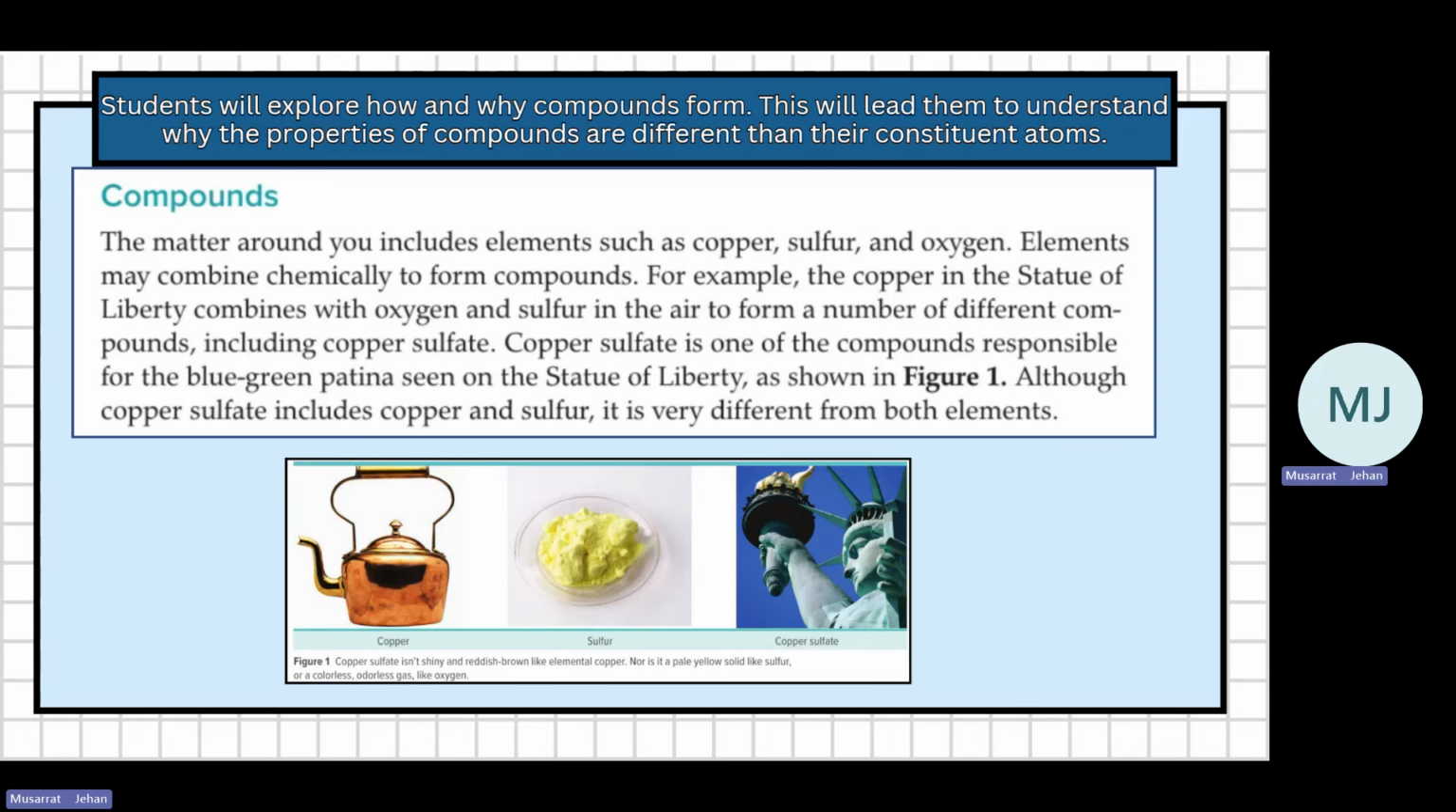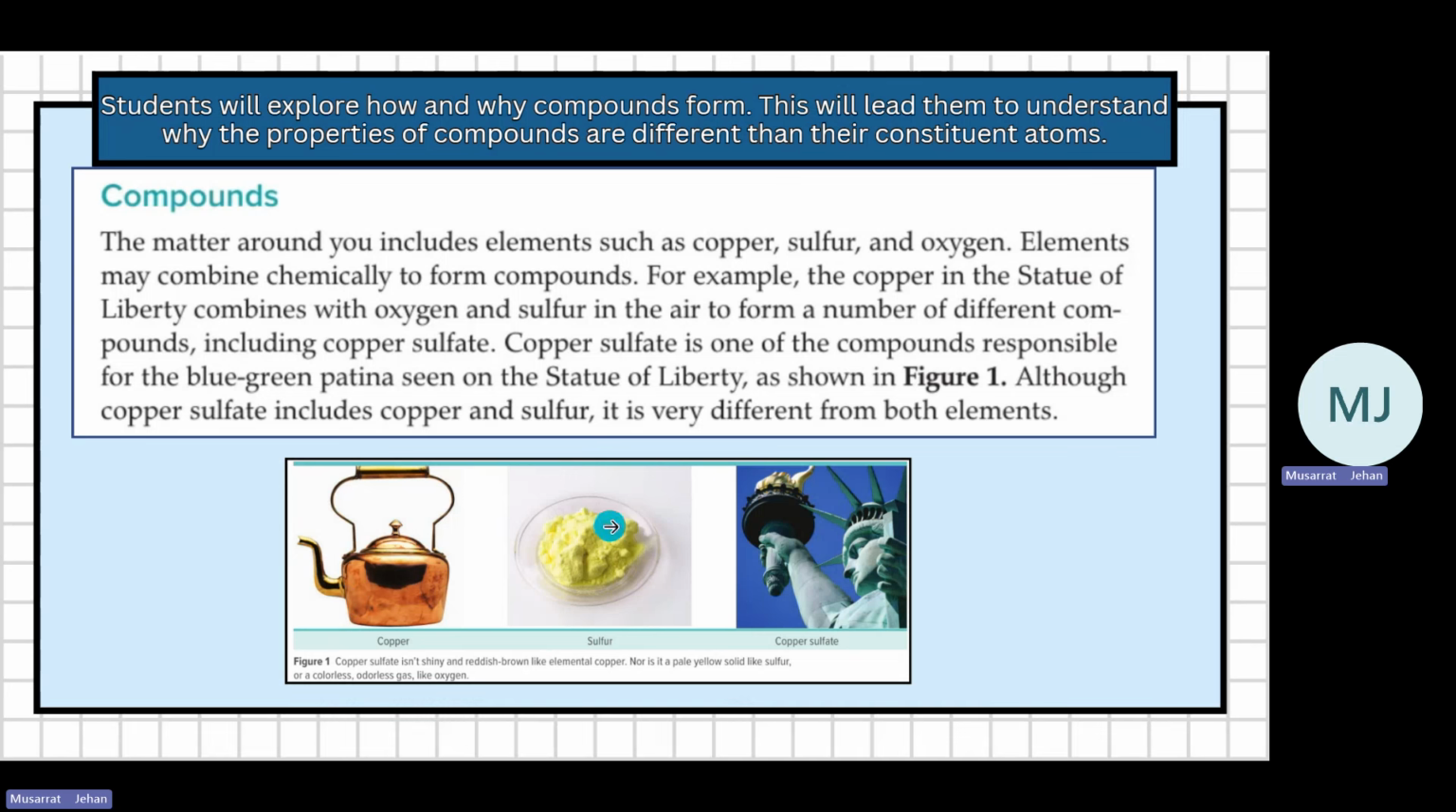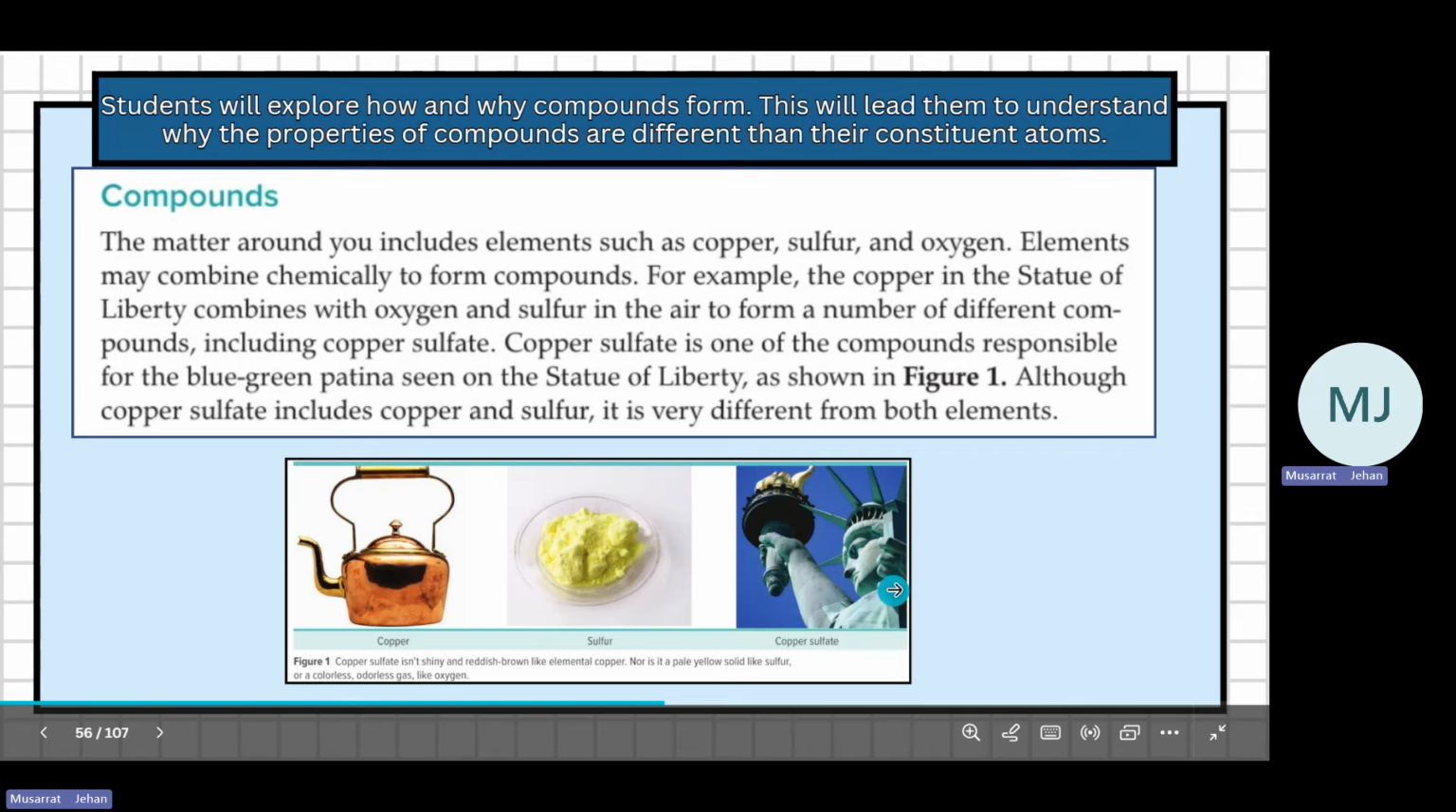What are compounds? The matter around you includes elements like copper, sulfur, and oxygen, and they combine with other elements. When they chemically combine, their properties change, and they form a compound. Here, this is copper, this is sulfur. They are different elements with different properties. But when they combine together, they form a greenish colored substance, which is known as copper sulfide.